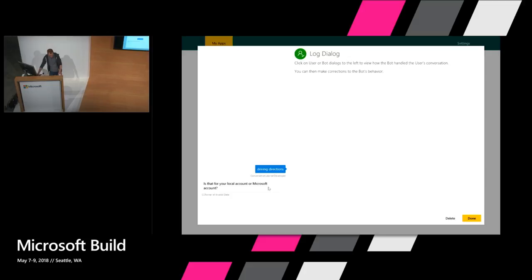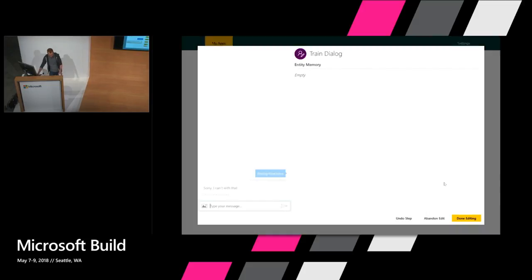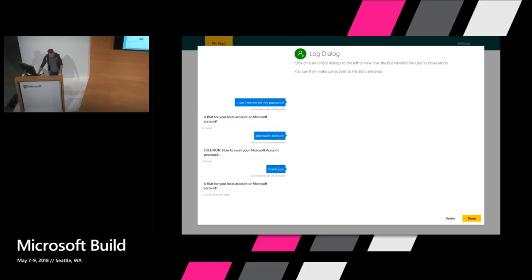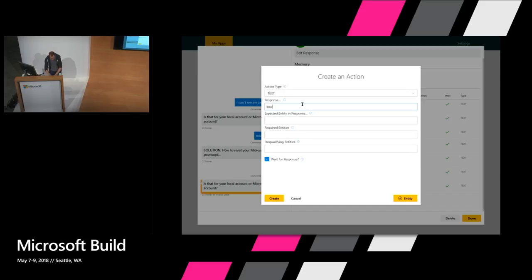Driving directions. Yeah, this isn't right. It should have said, sorry, I can't help with that. So there, I've now created 2 more training examples. And then these 2, let's see here. Here, the system said thank you, or the person said thank you. Well, this isn't right. And again, I want to add another response. I want it to say, you're welcome.